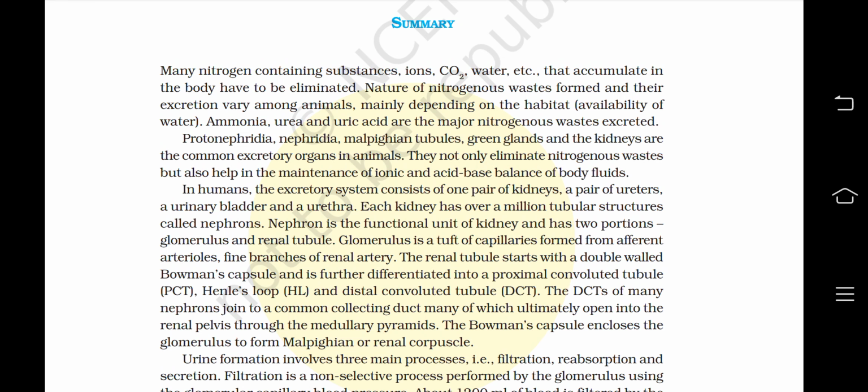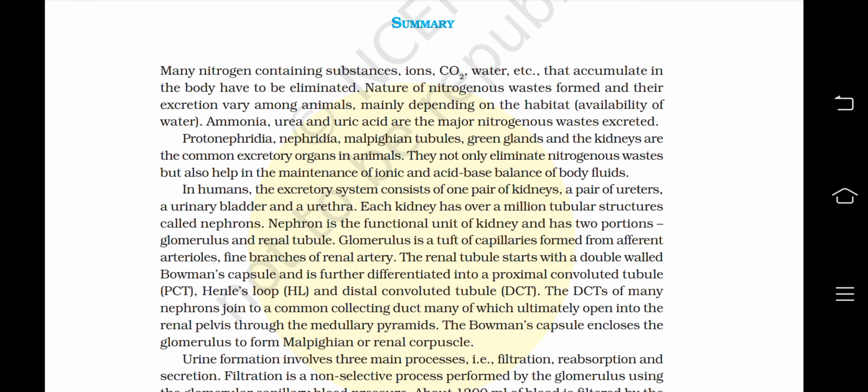Nephron is the functional unit of kidney and has two portions, glomerulus and the renal tubule. Glomerulus is a tuft of capillaries formed from afferent arteriole, fine branches of renal artery. The renal tubule starts with a double-walled Bowman capsule and is further differentiated into a proximal convoluted tubule PCT, Henle's loop HL and distal convoluted tubule DCT.